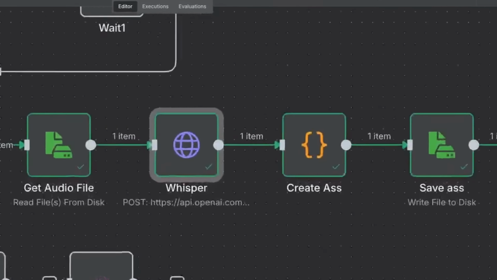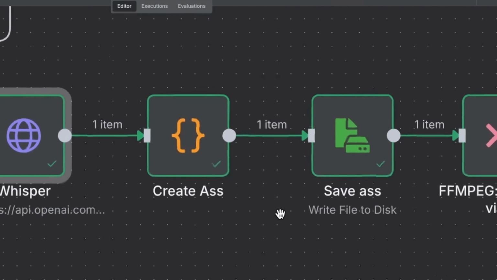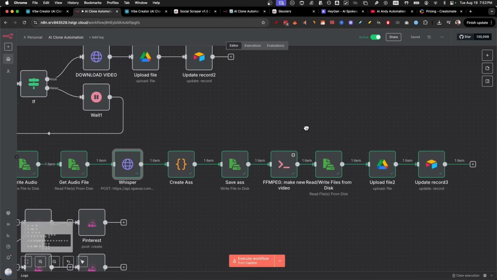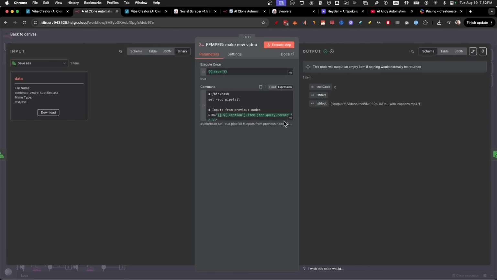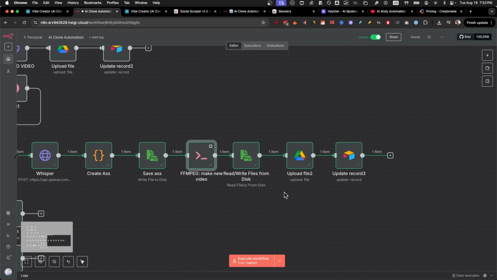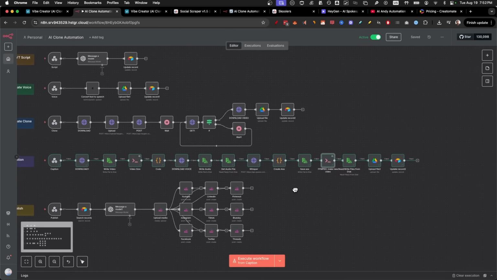It's one of my favorite files, called ASS. Did you know subtitle files were called ASS? Probably somebody in the basement made that. Anyways, we create the ASS, then we save the ASS, and then we use the execute command FFmpeg. So you need this installed, and it basically just puts the captions on top. After that, we just write the file, then we upload the file, then we upload it into Airtable again. It's a super simple and effective captions automation that allows us to do it in just a couple of seconds.